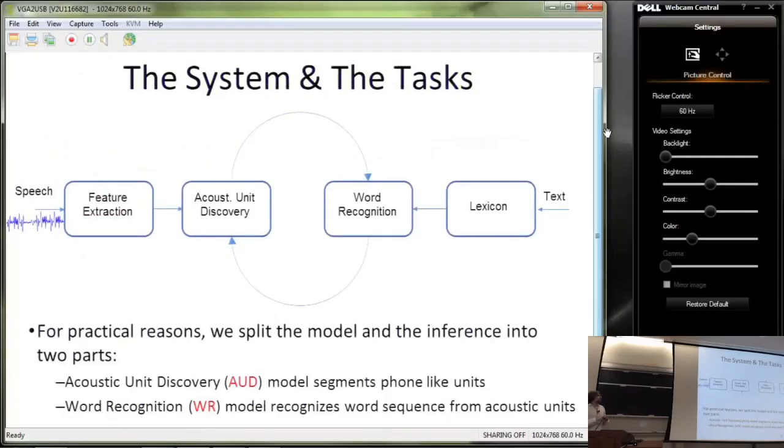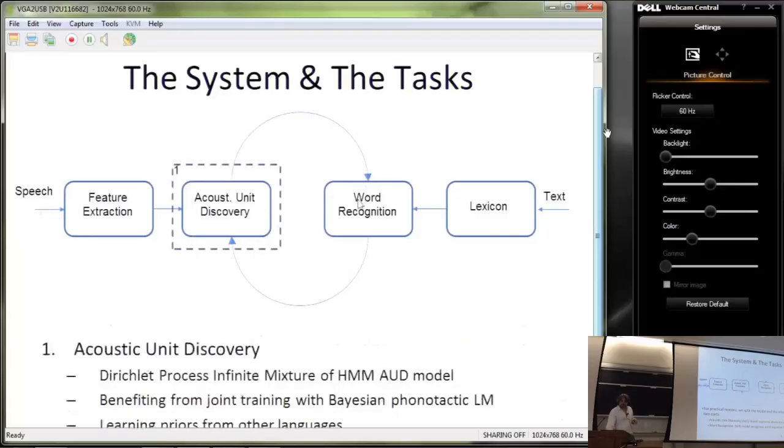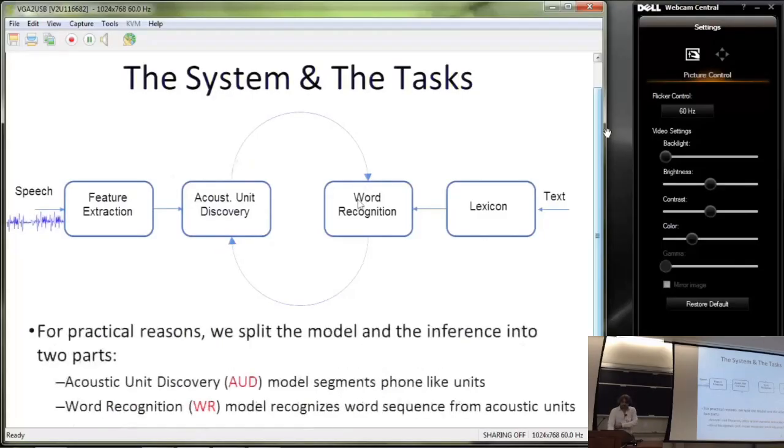For the work during the workshop, we have divided the system into two halves. There would be one half which has this central component, the automatic unit discovery model, and the other part which is actually trying to learn something from the acoustic units. So the acoustic units would be input to the other one.